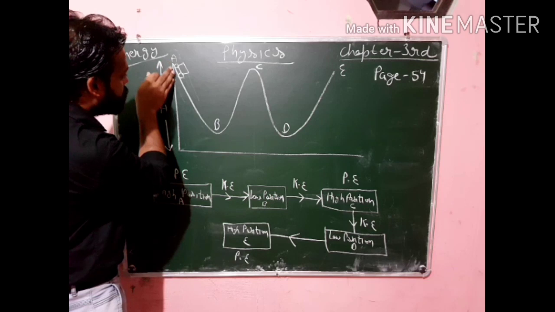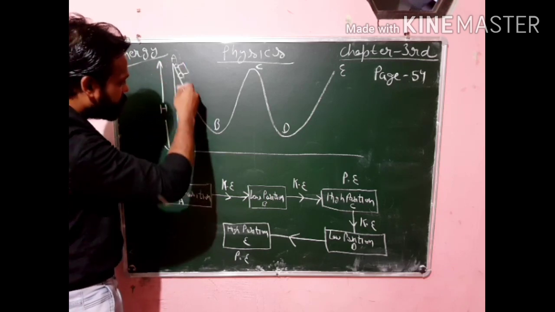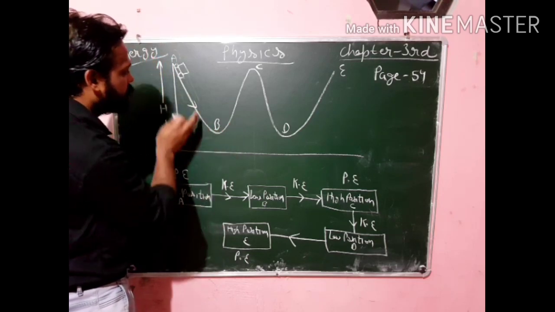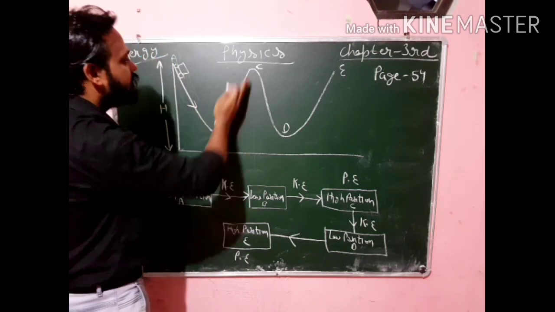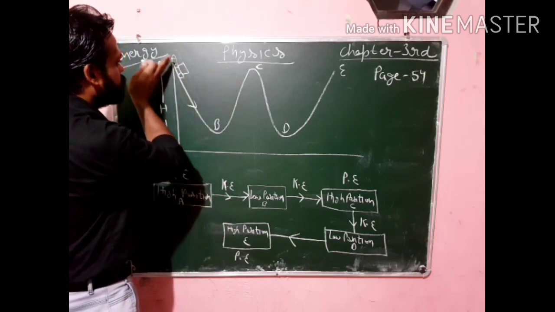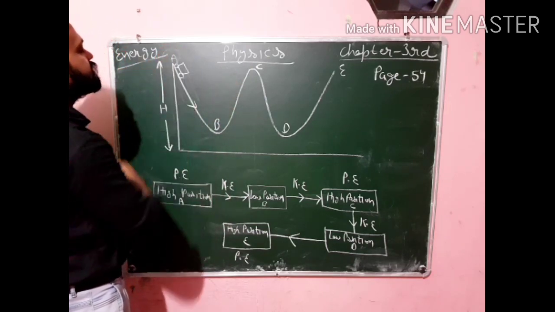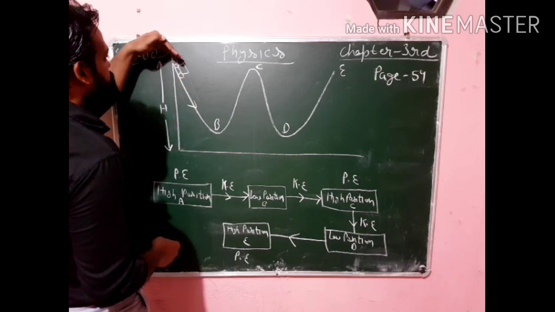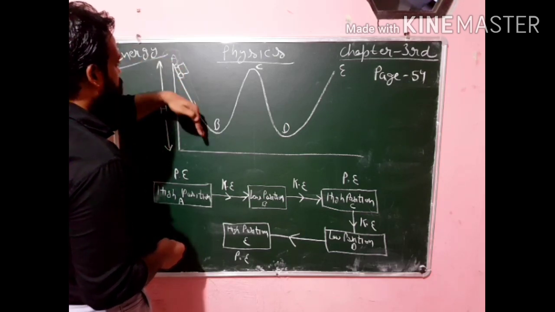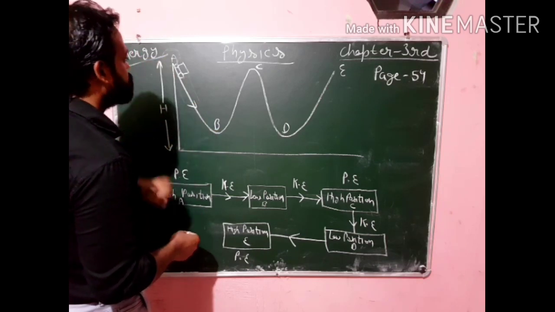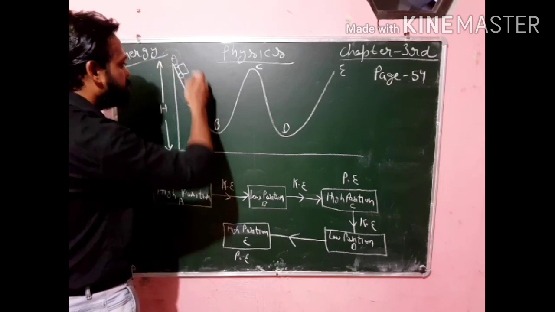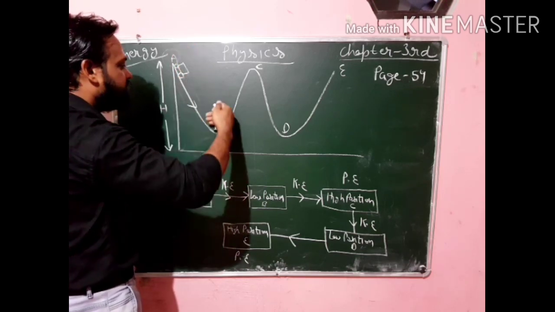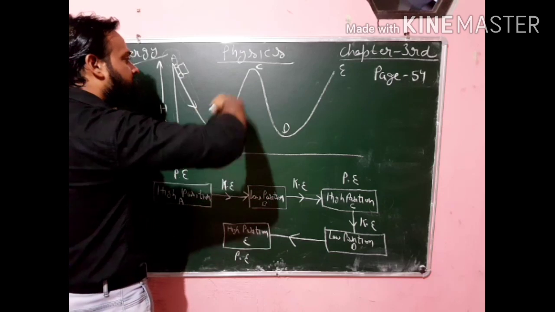Now you can see the car is moving in the downward direction, and it will not stop here. It reaches this point B, and due to its motion it starts moving in the upward direction like this. So when the car is released from this point A, it has a potential energy, and due to this potential energy it starts moving in the downward direction, and when it reaches point B, it does not stop here because it has a kinetic energy. And with this kinetic energy it again starts moving from B to C in the upward direction.